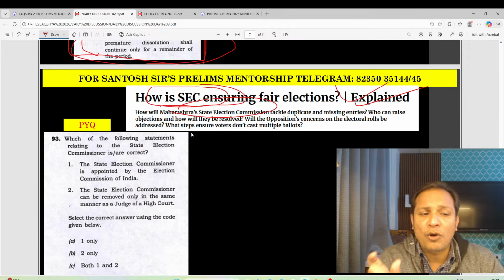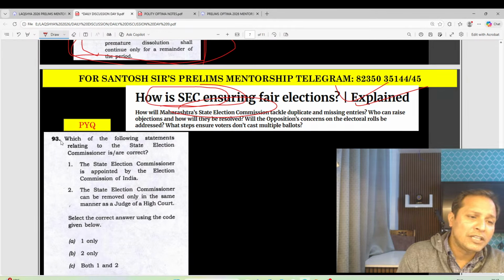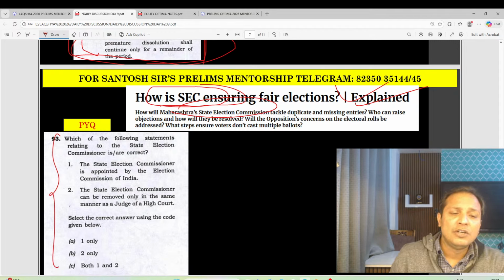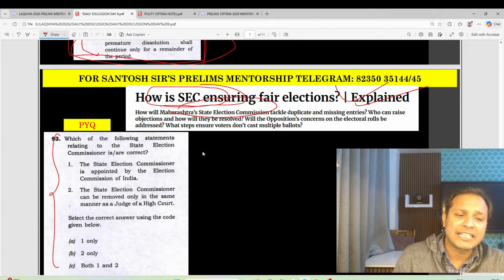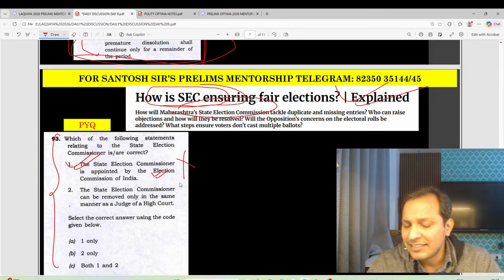This is very, very important. Let us see this PYQ. Which of the following statements related to State Election Commission is correct? State Election Commission is appointed by the Election Commission of India. This is incorrect.